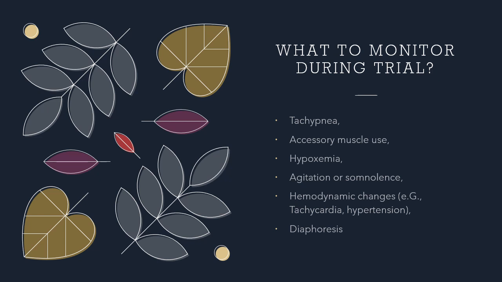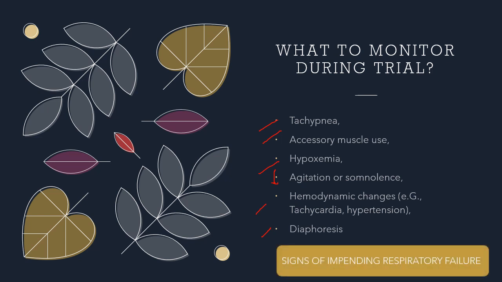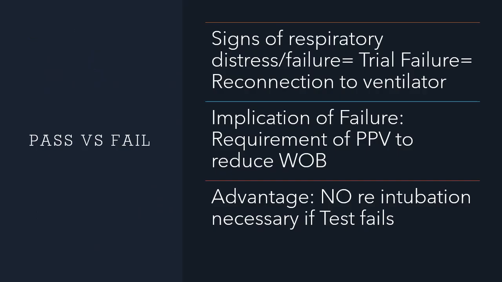If the patient is becoming too tachypneic, requiring accessory muscle use, becoming hypoxemic, resulting in agitation or somnolence, or there is hemodynamic change, increased sweating, that means the patient is not ready. The patient is not ready to get off the positive pressure support. So the trial will be a failure. So these are all signs of impending respiratory failure, which means if the patient is having these signs and symptoms, the patient will go into respiratory failure if you are extubating the patient.